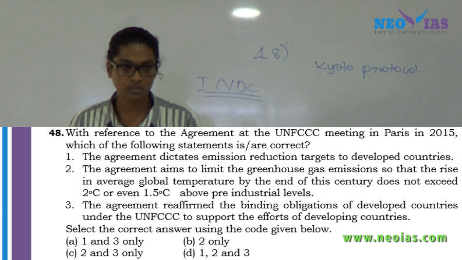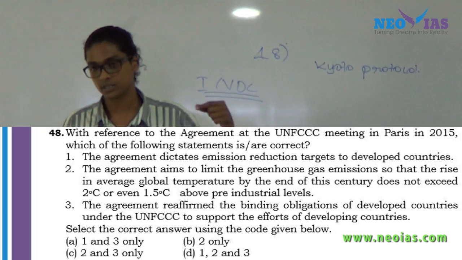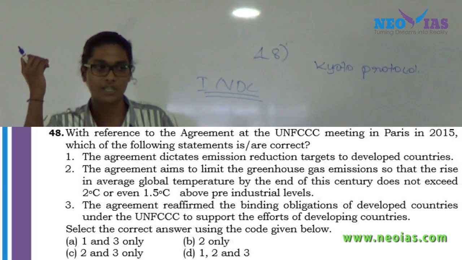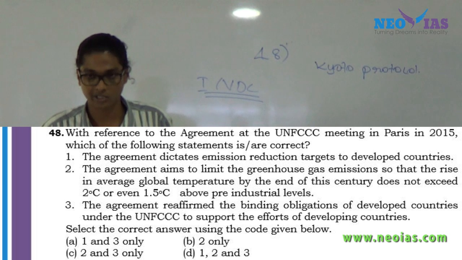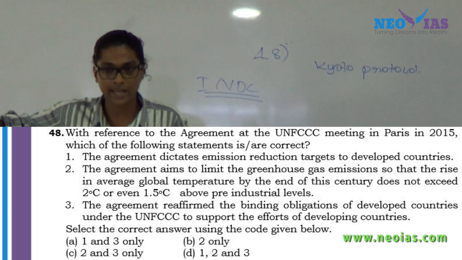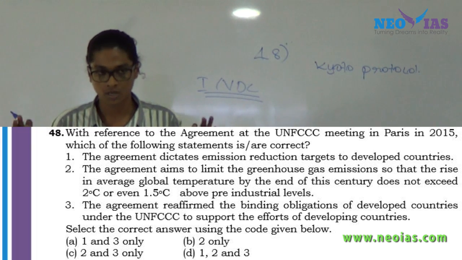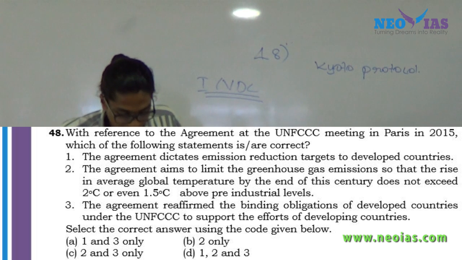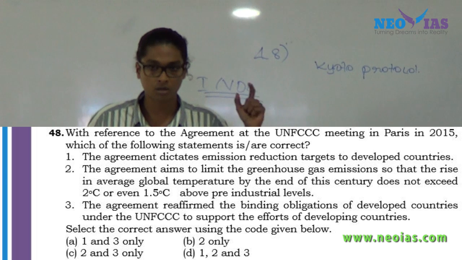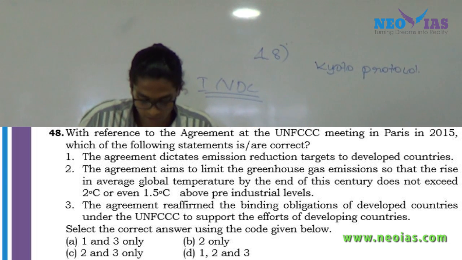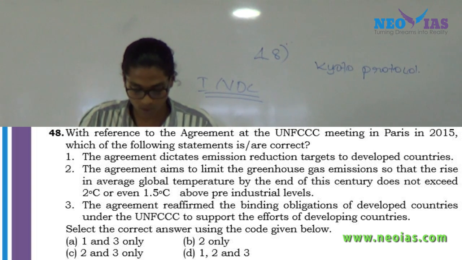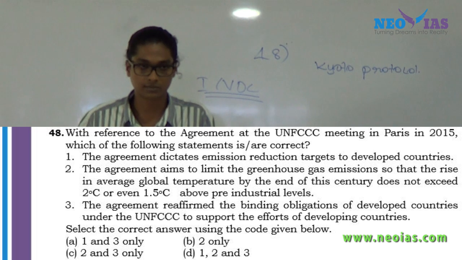It is one of the key features of the Paris Agreement, or the negotiations happening in UNFCCC. In order for us to stop the irreversible impacts of climate change, global warming should be limited below 2 degrees Celsius compared with pre-industrial level temperatures. Clear? Now, the third one. Now it all depends on whether the third statement is true or false. The agreement reaffirmed the binding obligations of developed countries under the UNFCCC to support the efforts of developing countries.